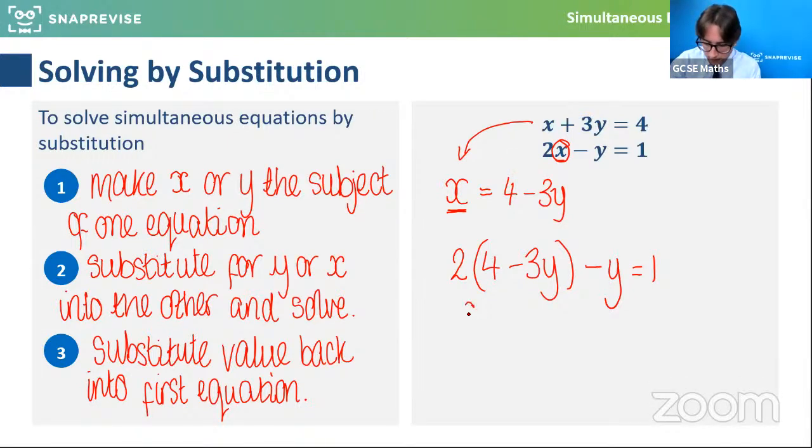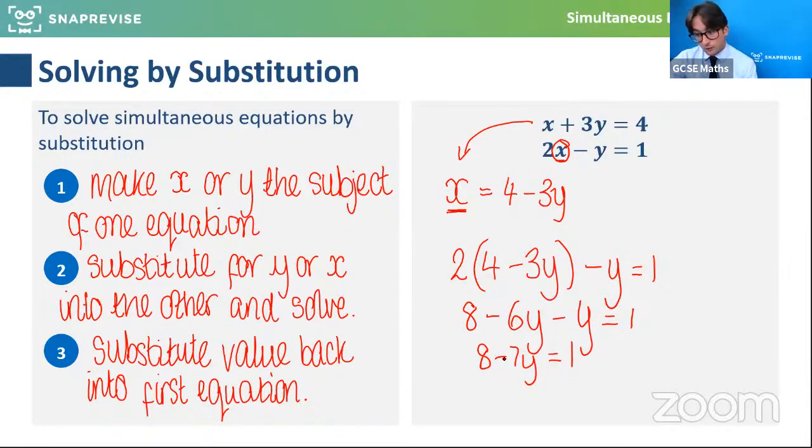So now we've got an equation with one unknown, which we can solve. I expand that out and I get 8 minus 6y minus y equals 1. And if I rearrange that, I get 8 minus 7y equals 1. So that means that if I move the 7y across and take away the 1, that will tell me that 7y equals 7. So y equals 1.